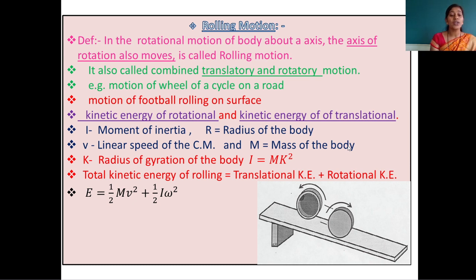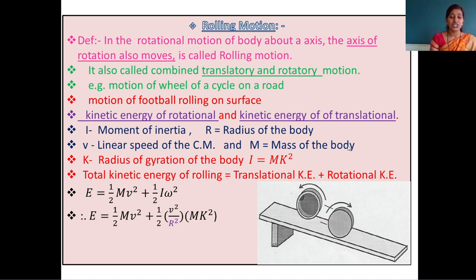In that equation we are putting the value of I. I is mk square. Omega we also know: omega means v upon r. Instead of omega square we are putting v square upon r square, and instead of I we are putting mk square. Then the equation will become E is equal to 1/2 multiplied by m multiplied by v square, first term, plus 1/2 multiplied by, in bracket, v square upon r square, bracket complete, multiplied by I.